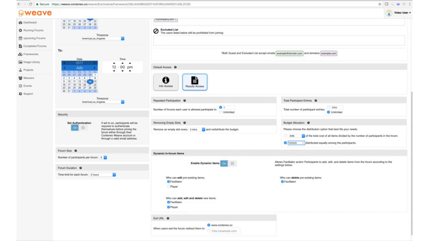But if only 4 participants join that forum, they're going to be frustrated because they're going to see an empty slot with $20 million, and that's a significant sum of money to allocate. What we want to do in this situation is we want to drop that slot and redistribute that money. So a 5-person prioritization forum will result in each person getting $20 million.